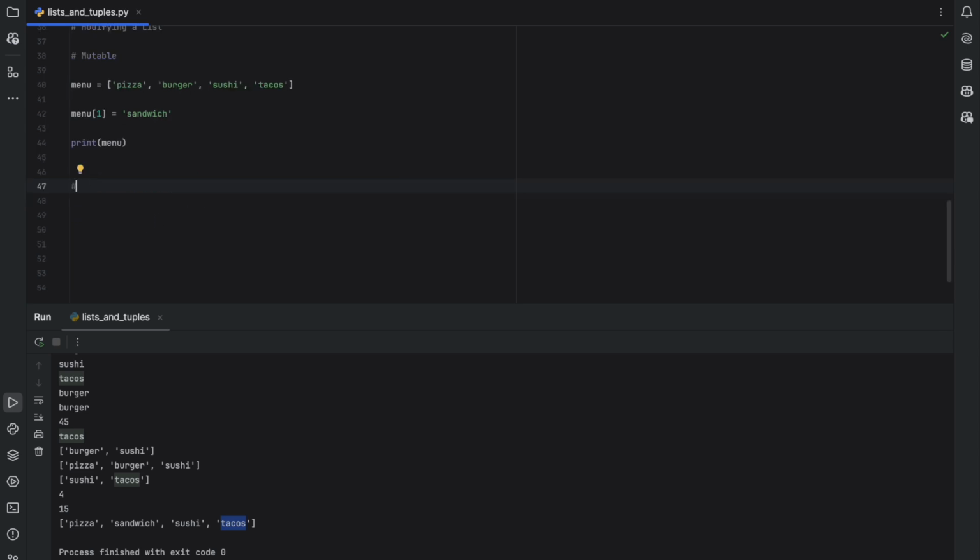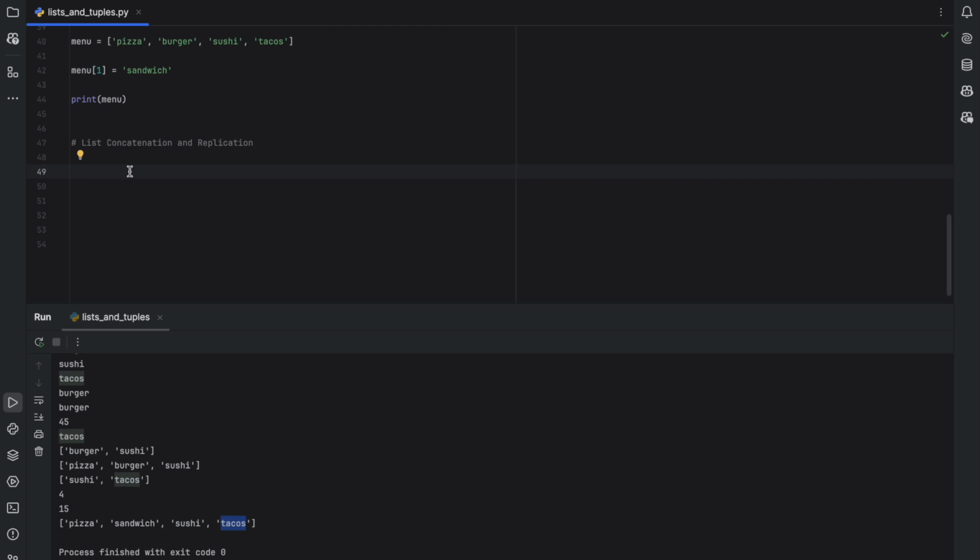And now let's look at some important operations on lists, which are list concatenation and replication. Like strings, lists can also be concatenated and replicated. The plus operator combines two lists to create a new list value, and the star operator can be used with a list and an integer.